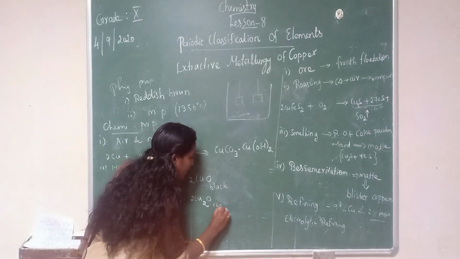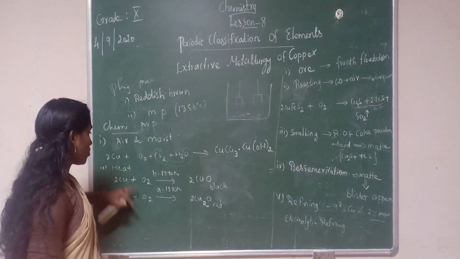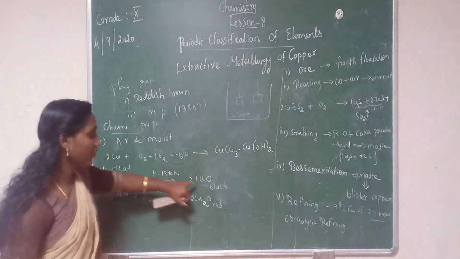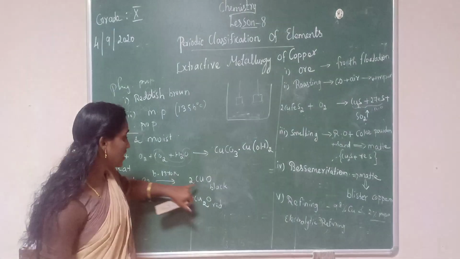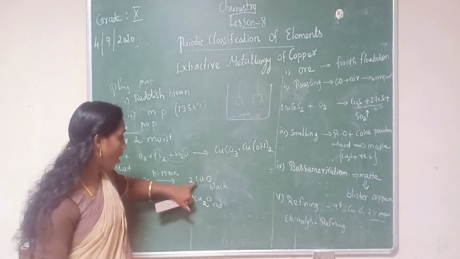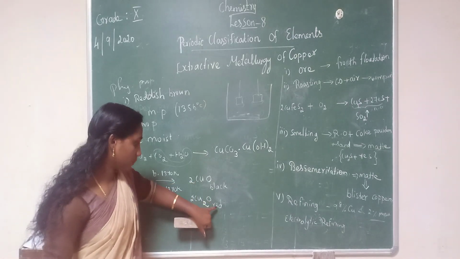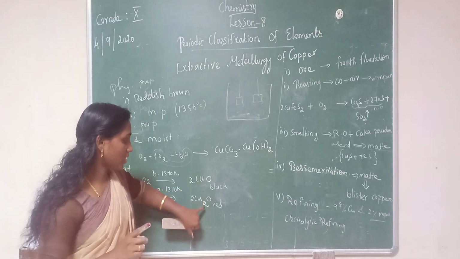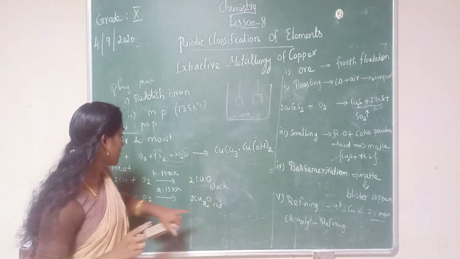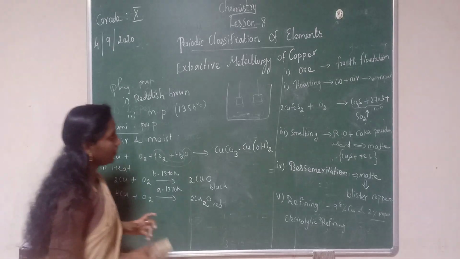This is red in color. Have you understood? Below this temperature we get black copper 2 oxide. Above this temperature we get copper 1 oxide, which is red in color.